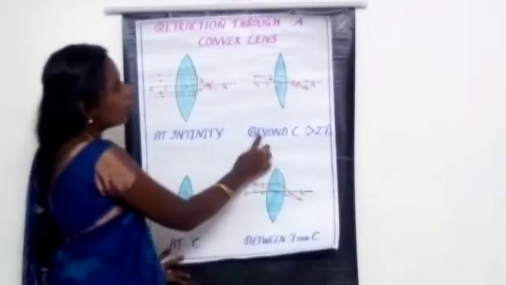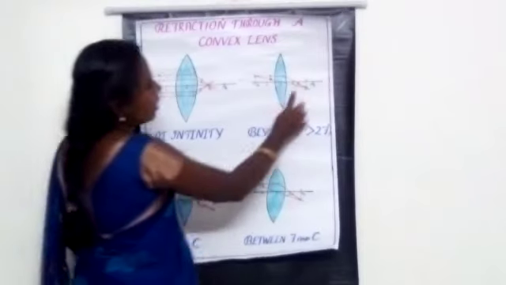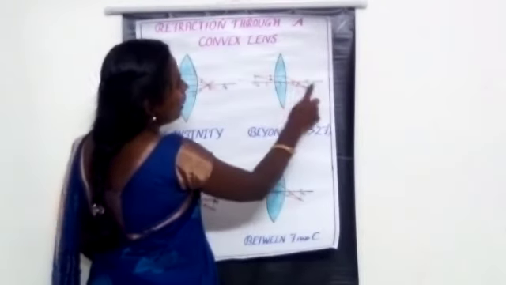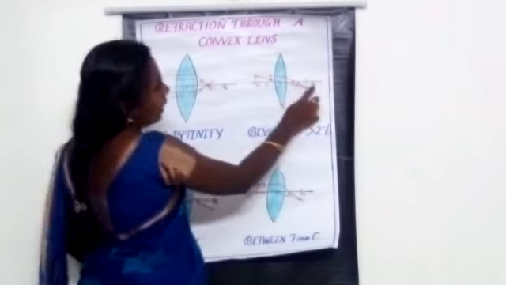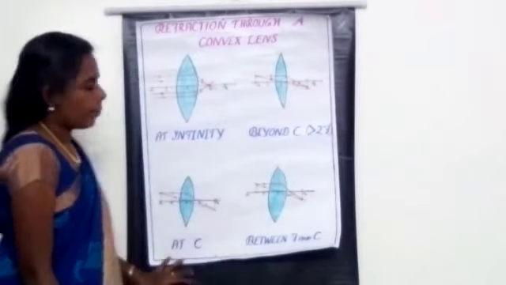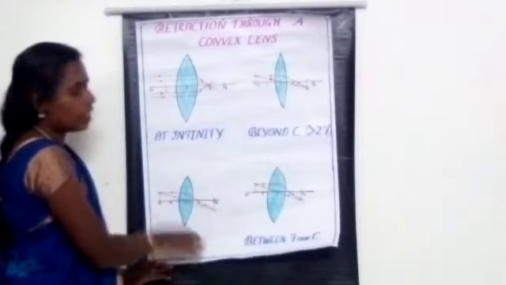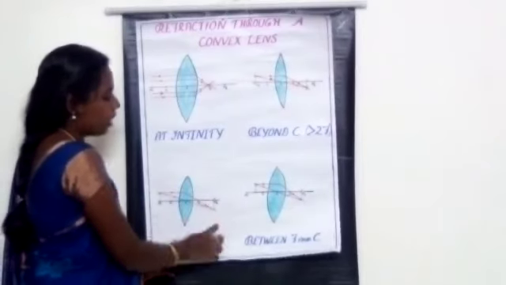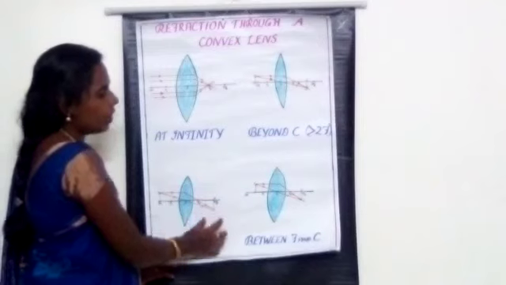Okay, the second one, object position is beyond C means we are getting the image between the focus and C, between F1 and 2F2. Otherwise, between the focus and the center of curvature. And the third one, if the object is placed at C, the image is also formed at C, and the same size of the image we can get. It is a real and inverted image.